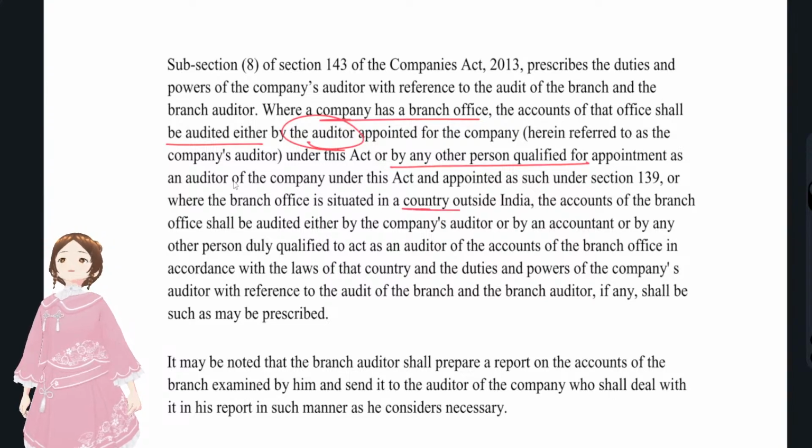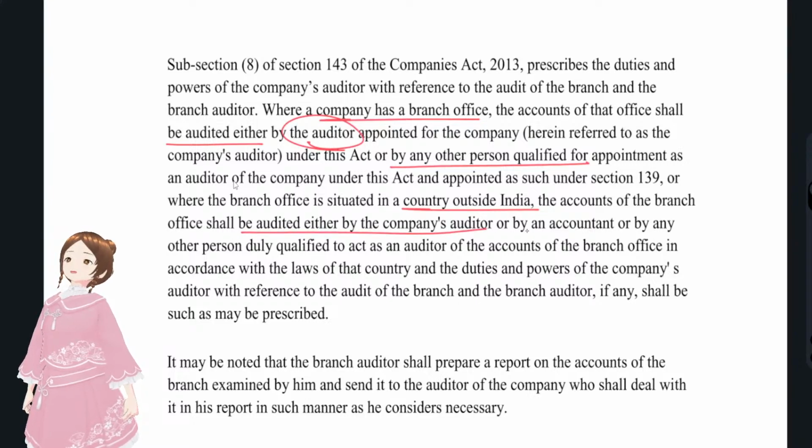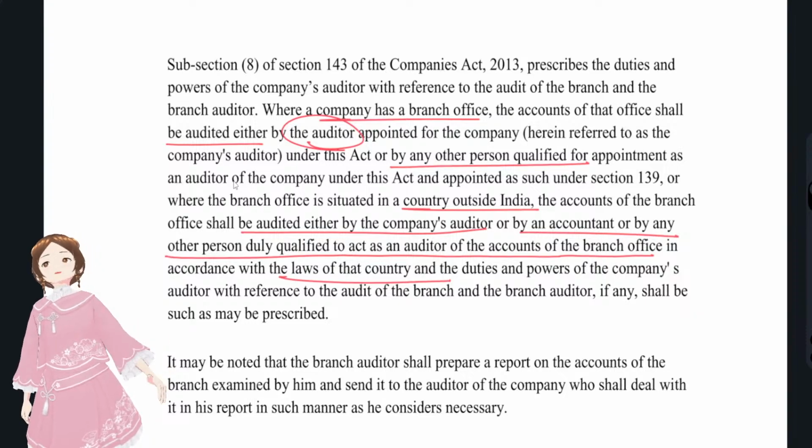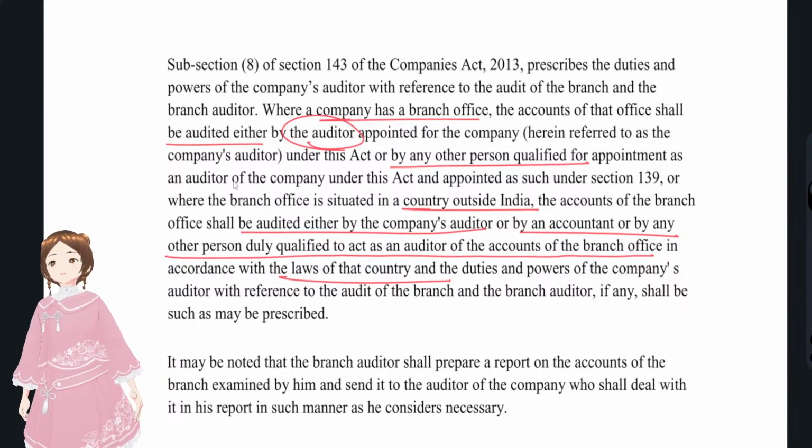And if it's outside India, then the accounts shall be audited either by the company's auditor or an accountant or other person duly qualified for that branch office as per the laws of that country, right? There's an option that this company auditor can also audit that branch, but for outside entities, for outside laws and regulations, an equivalent degree, that is, a person who is duly qualified as per the laws of that country, has to be appointed as auditor for that.